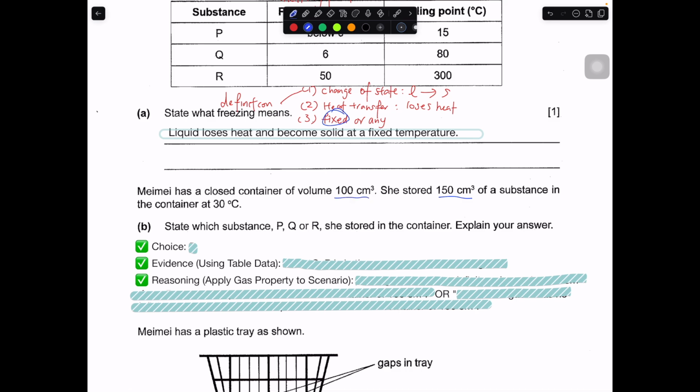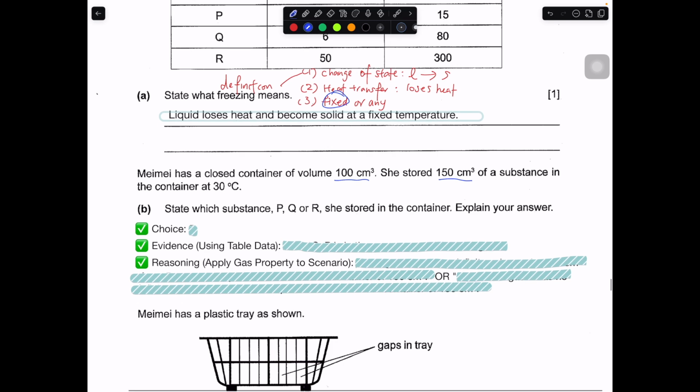She wants to store 150. So she wants to store more than what the container can occupy. So that means you have a container of 100 centimeter cube, and you want to put in 150. You want to store more than what the container can occupy.